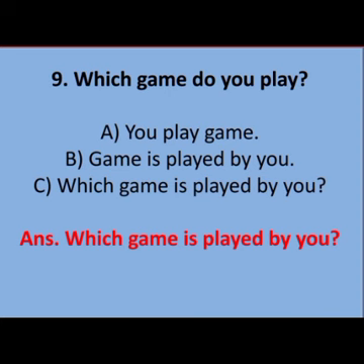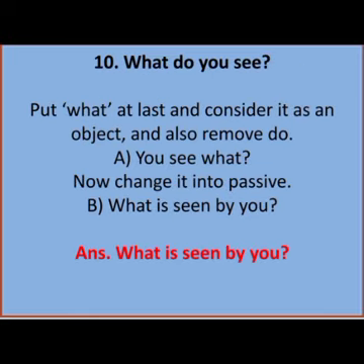Sentence number 10. What do you see? It's just simple. Put what at last and consider it as an object, and also remove do. Now you can see if there is do, we will use the first form of the verb. So let's go with the steps. First, make it affirmative. You see what? And now you can simply change it into passive. So what will be the answer? What is seen by you?